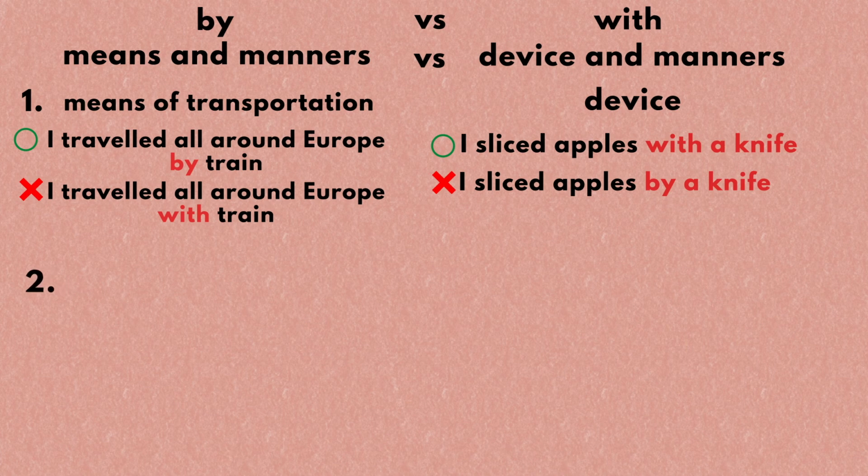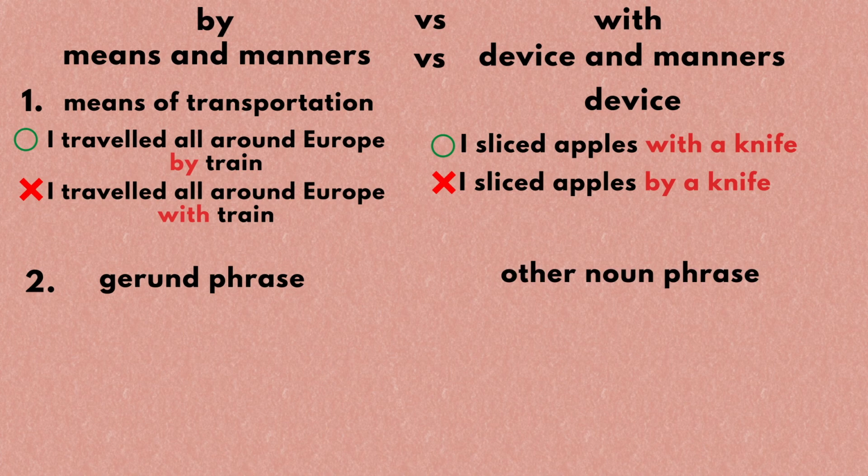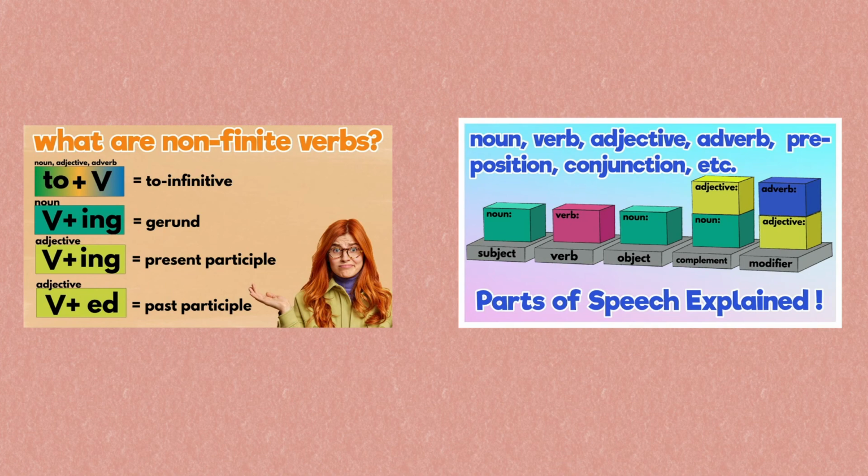Now comes the second difference. This rule is by no means absolute, but it is a good predictor nevertheless. The word by is often combined with the gerund phrase, while with is combined with the noun phrase. If you have no idea what I'm talking about, check out our video on non-finite verbs and parts of speech.